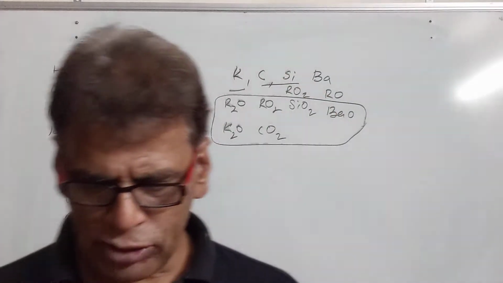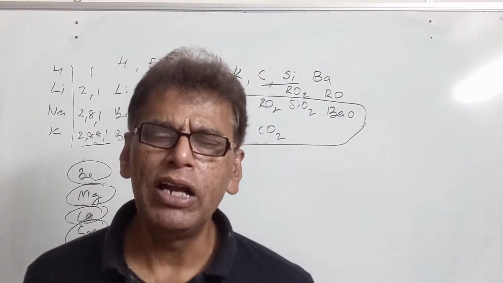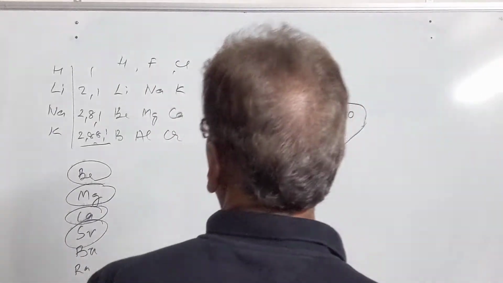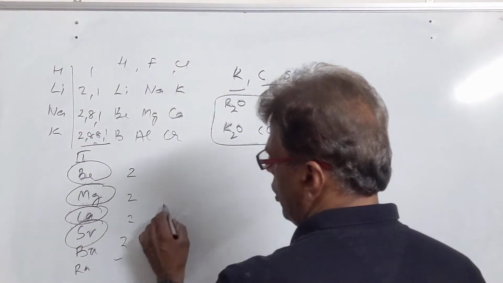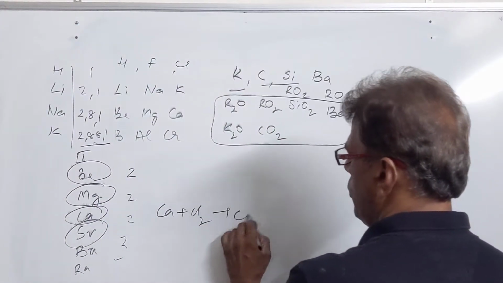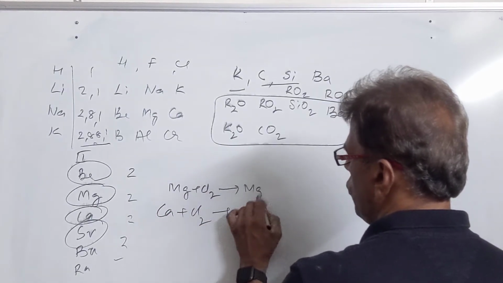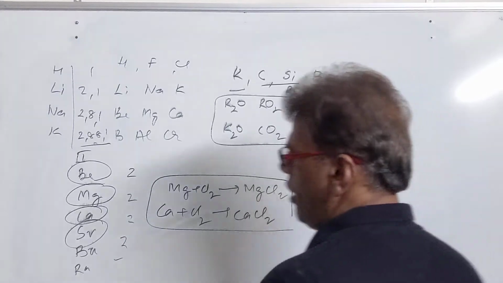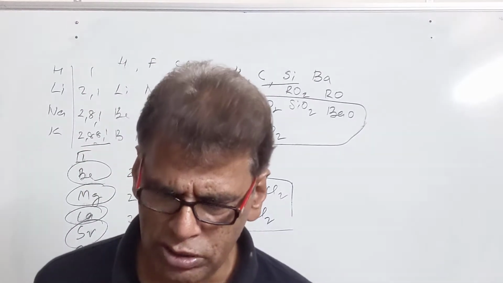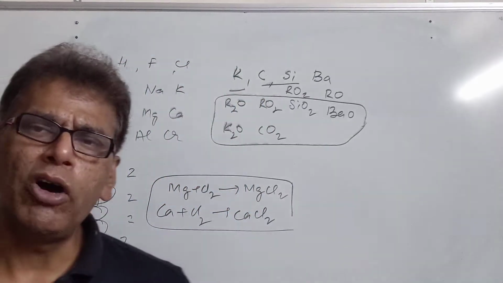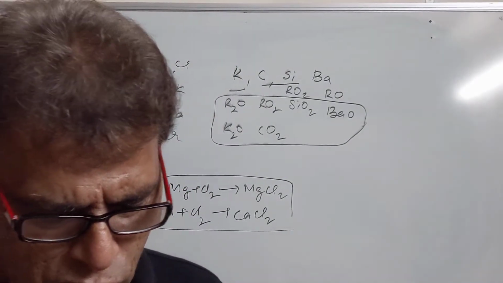Then element X forms a chloride with formula XCl2, which is a solid with high melting point. So XCl2 can be formed by the elements of group 2. They have 2 valence electrons in their valence shell. So calcium, when combined with chlorine, will produce CaCl2. Magnesium can combine with chlorine to produce MgCl2. In this manner they form bivalent halides. So their valency is 2 and they form high melting solids. It is due to strong ionic bonding in the lattice of the MCl2. So they exist as a solid due to strong ionic bonding.